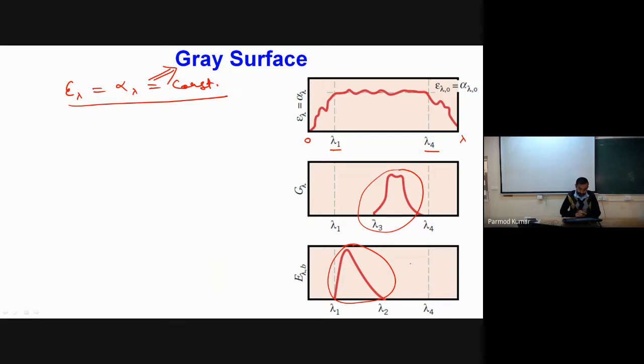So whatever radiation exchange we will be studying between different surfaces, we will be considering that we are working well within the range of the gray spectrum. For our further analysis in this lecture, radiation exchange between surfaces, we will be considering that emissivity and absorptivity are the same, and independent of the wavelength. Okay, so is this point clear about the gray surface?